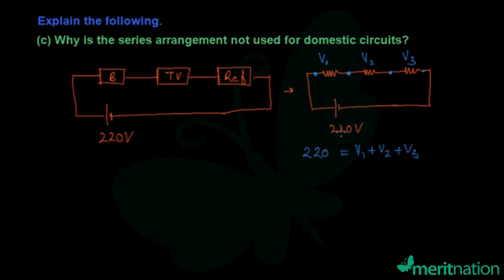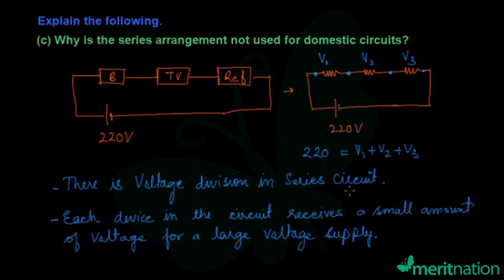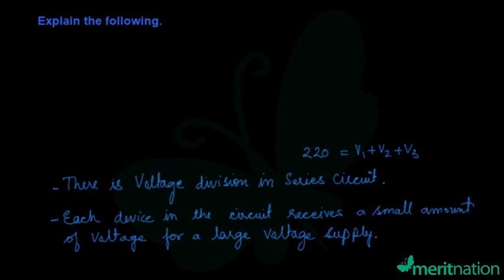You know that this 220 volts is divided among the bulb, TV and refrigerator according to their resistances. So the potential difference across each of them is actually less than 220. There is voltage division in a series circuit, so each device receives only a small amount of voltage even if you apply a large voltage. Suppose you apply 220 volts, but the appliance gets much less than 220 volts. This is the reason why series arrangement is not used for domestic circuits. Now let us look at the next part.